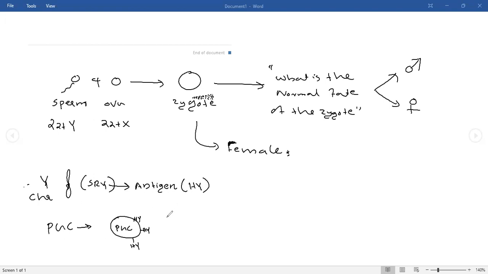What will happen when the PGC is reaching into the gonad, irrespective of whether it is testis or ovary? Gonad means it can be testis or it can be ovary. When the PGC is reaching the gonad, the gonad contains a protein. That protein is known as dazzle protein.